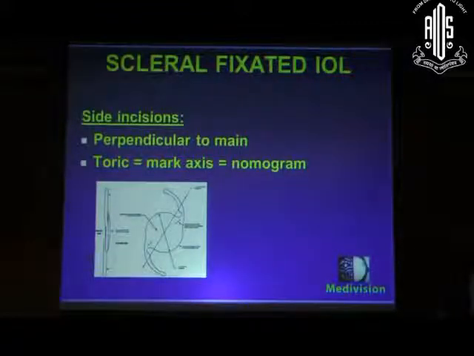Side incisions are usually perpendicular to the main, but there is a little change in case you are putting a toric IOL. We do mark the axis, and we are trying to build up a nomogram for tying the toric IOLs, because the toric IOL marks don't always match the side port incisions. We usually mark our axis on the cornea, then put the lens on the cornea and tie the sutures, and then mark the places where the suture knots are. And then we go ahead with the side port incision at the place where the suture marks are.